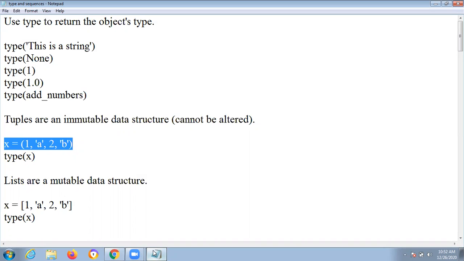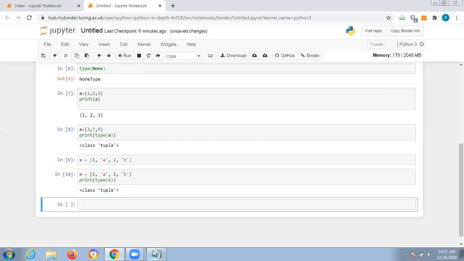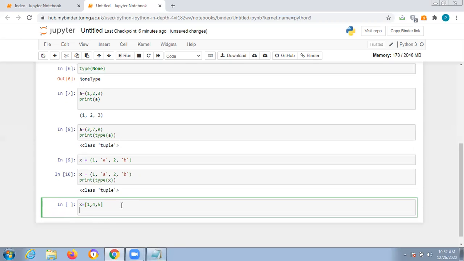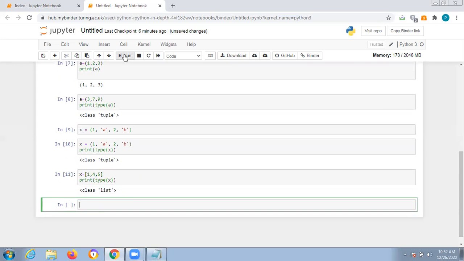Now coming to the next point, which is list. Let us work on the list. A list is enclosed in square brackets. You give any numerics, 1 comma 4 comma 5, and if you want to know the type, you write print type x. Run this example, and it will display list.